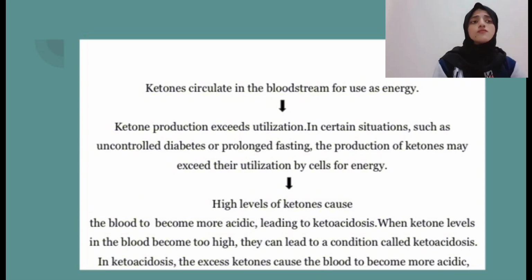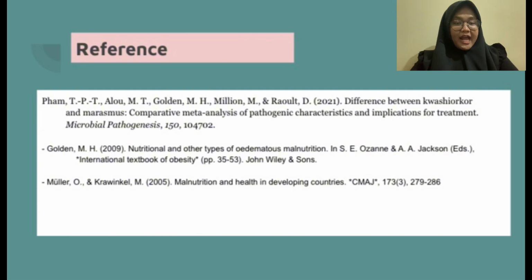Number 3, high levels of ketones cause the blood to become more acidic, leading to ketoacidosis. When ketone levels in the blood become too high, the excess ketones cause the blood to become more acidic, which can result in symptoms such as vomiting, nausea, and difficulty breathing, and in some cases can lead to coma. Ketoacidosis is a medical emergency and requires immediate treatment.